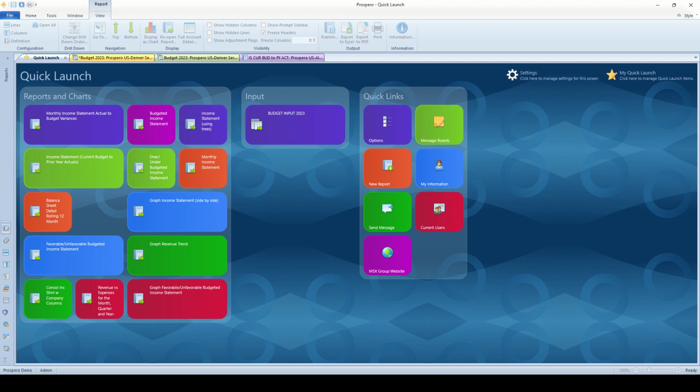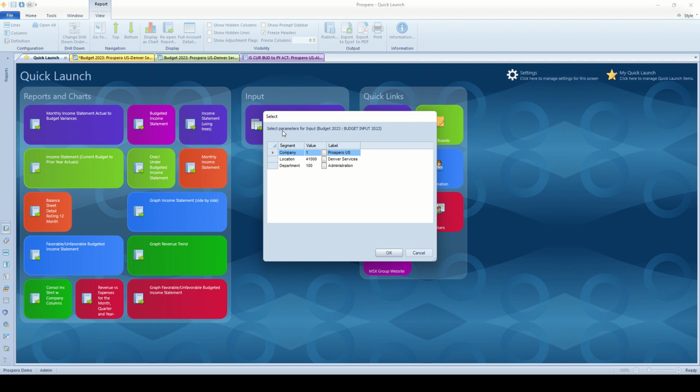So on my screen, I am looking at the quick launch window for Prospero, and this is tailored to each individual user. On the left hand side, I've got several tiles with different reports that this user might use most often. Right here in the middle, I've got a tile for the current budget that this user should be working on, our budget 2023. I'll just click this tile one time to bring up the prompt window so that this user can select what company they're going to budget for.